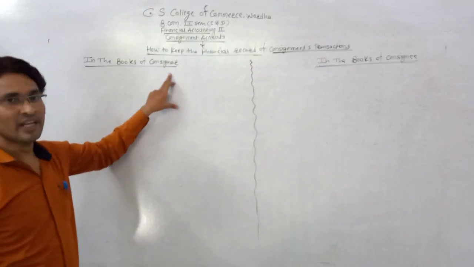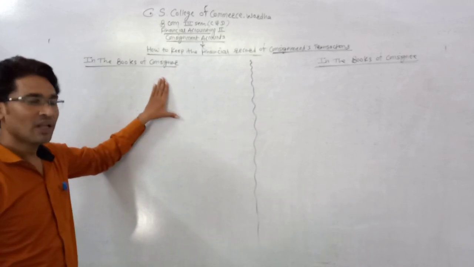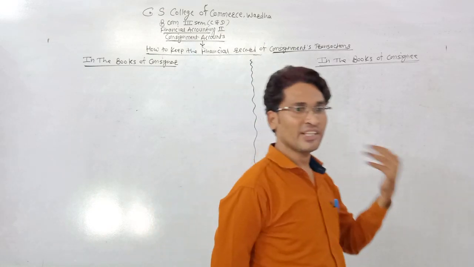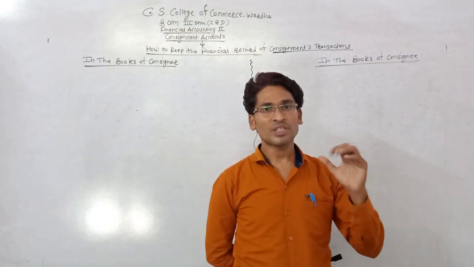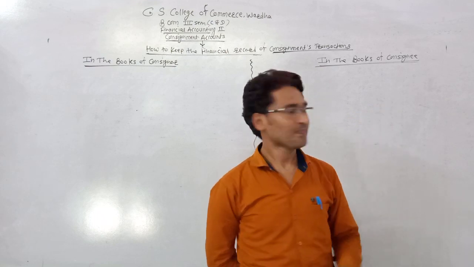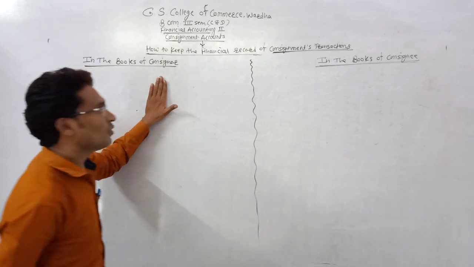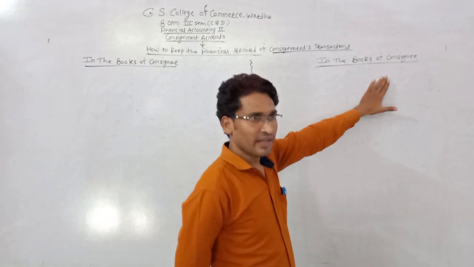Who is the consignor? The one who sends the goods. He is a businessman, a principal. He sends the goods to the consignee. And the consignee is an agent, a professional person. His profession is to sell the goods on a commission basis. So the first party is the consignor, who sends the goods, and the second party is the consignee.